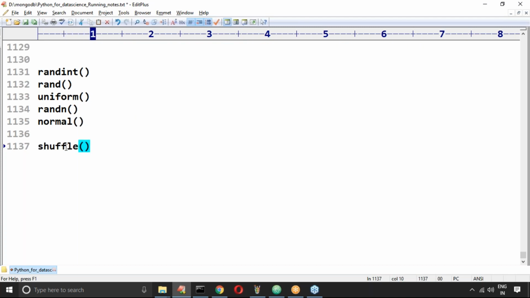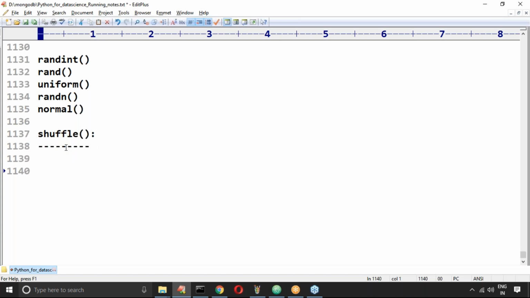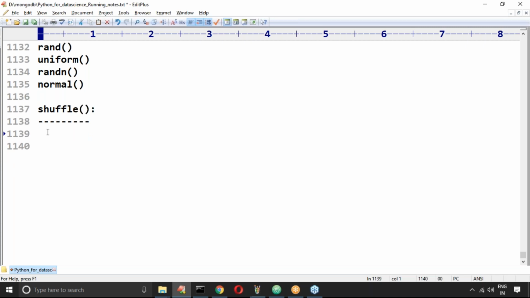Shuffle. It is also one function which is available, right? What is the main purpose of shuffle? Shuffling. Do you know where you use the word shuffle? Can you please shuffle the playing cards, dice? We get something changed randomly. Which is the first card, which is the last card, or which is the middle card? We don't know because all the cards got shuffled, right?